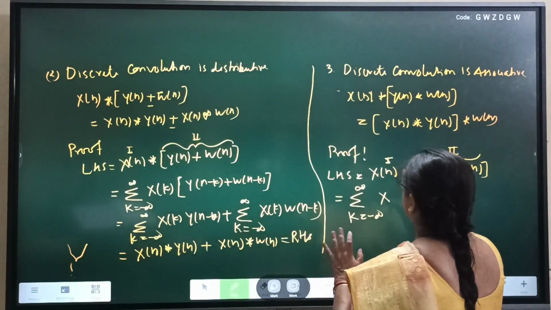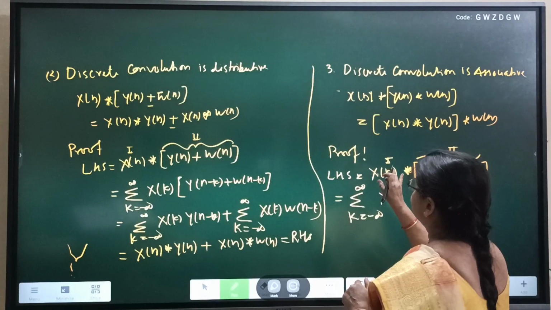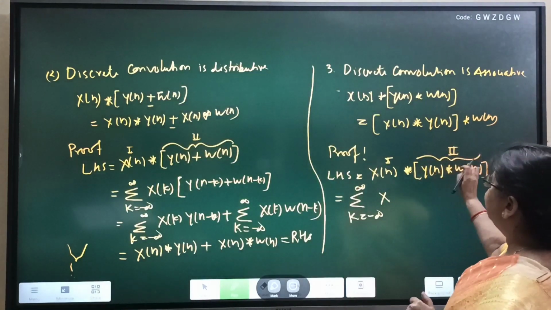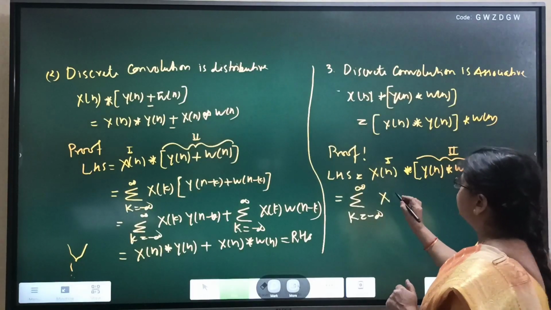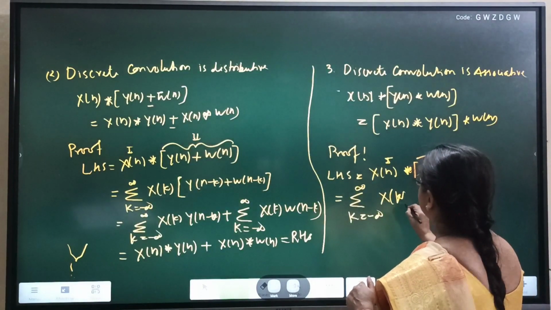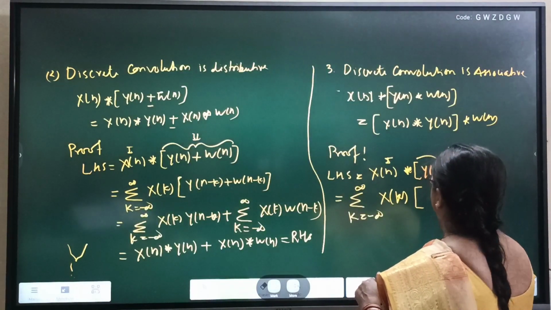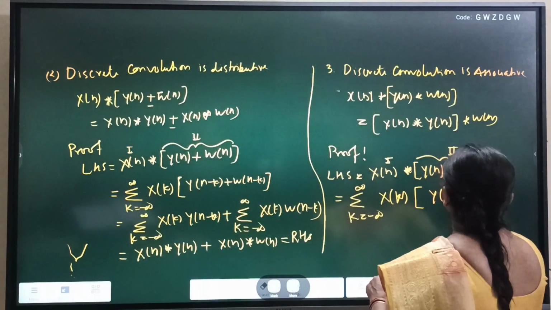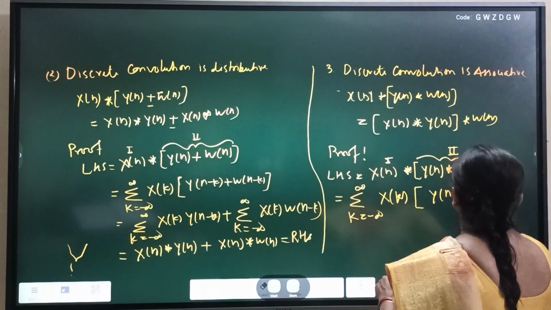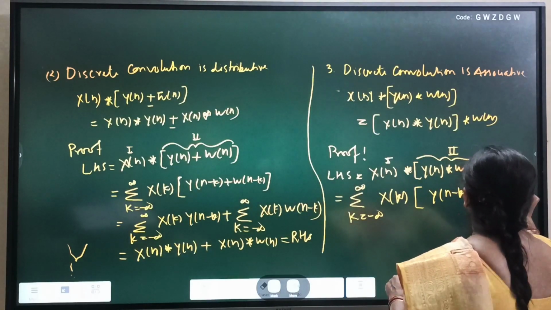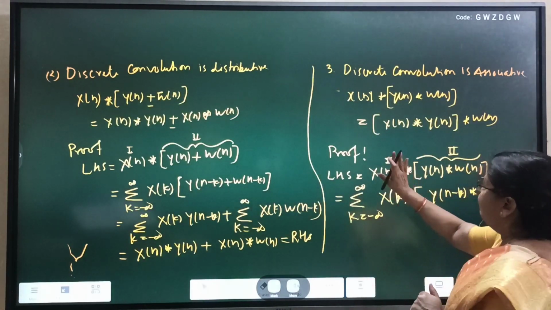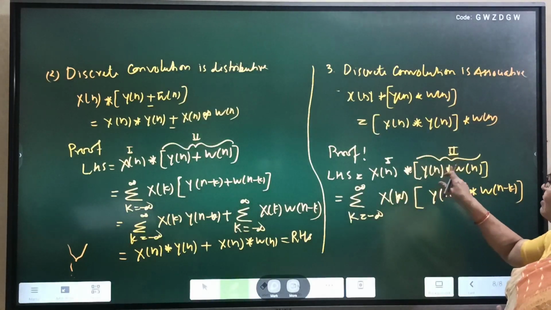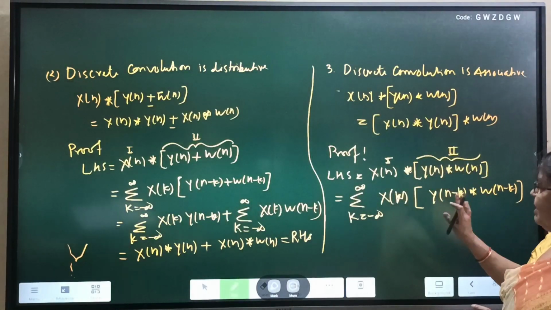What is the procedure? In the first sequence replace n by k, in the second sequence replace all n by n minus k.